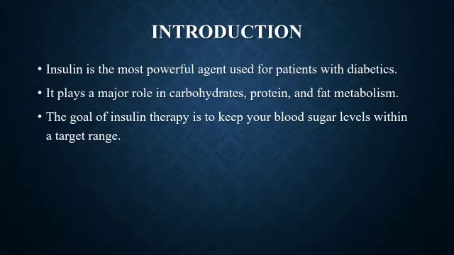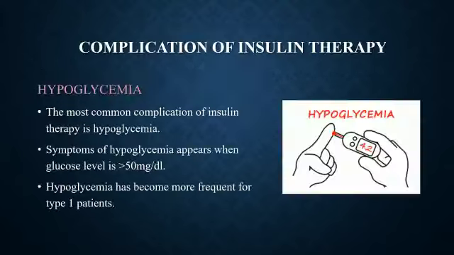Introduction. Insulin is the most powerful agent used for patients with diabetes. Hence, it is the most powerful agent, and it has its own side effects on patients. It plays a major role in carbohydrate, protein, and fat metabolism. The goal of insulin therapy is to keep your blood sugar level within a target range. The normal range is between 80 to 110.